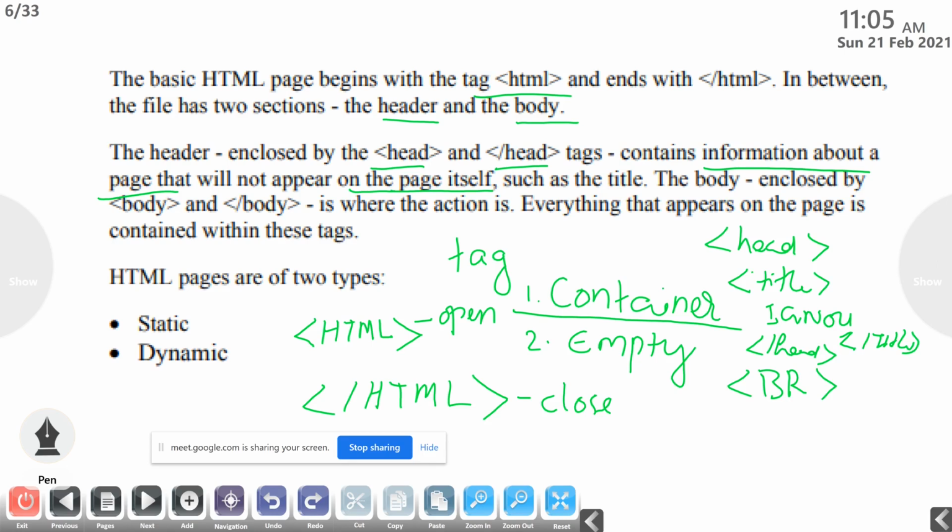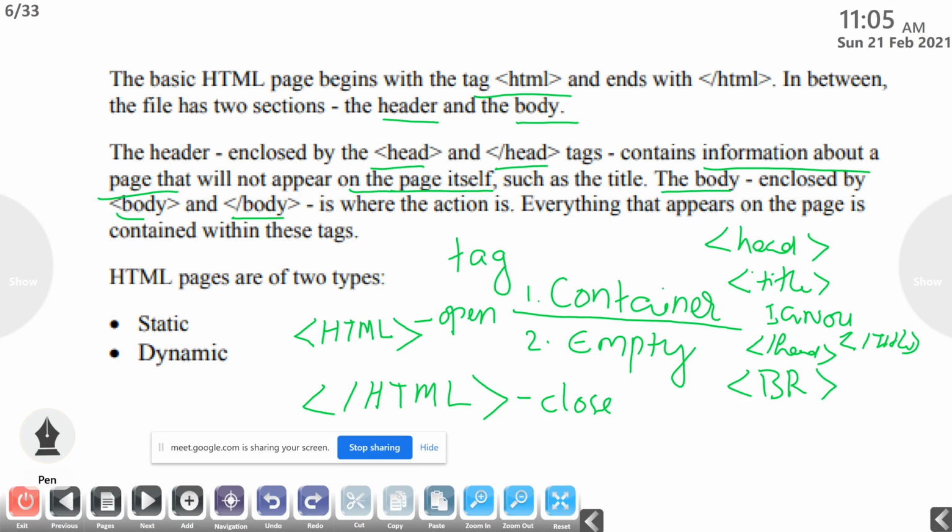Then the next part is called the body, enclosed by body and /body. Body and /body is where the action is. So whatever things that we are putting in between the body and /body will be seen in the main part, or in the container part of the web browser. Everything that appears on the page is contained within these tags, within this body and /body tag.